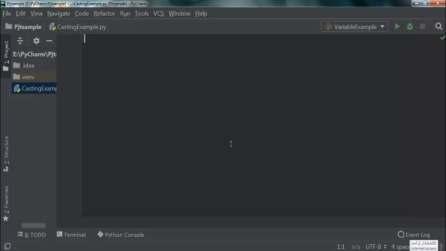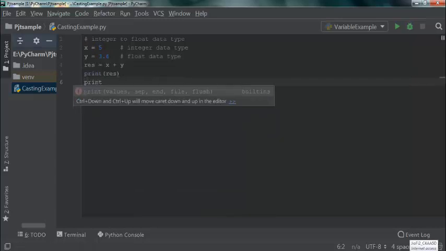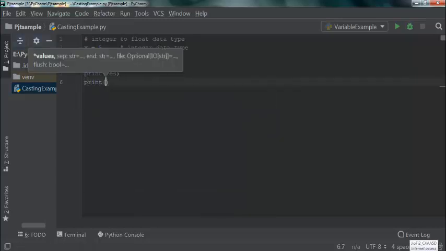Let's see what happens. As we know, there is no need to declare a variable in Python, so straight away I am assigning a value to a variable. I am assigning the value 5 to x and 3.6 to y. On seeing the assigned value, Python automatically detects that the variable x is going to hold integer data type and variable y is going to hold a float data type. Let us add these values. After printing, let us also know the type of that res.